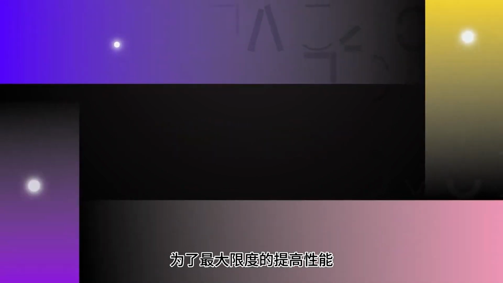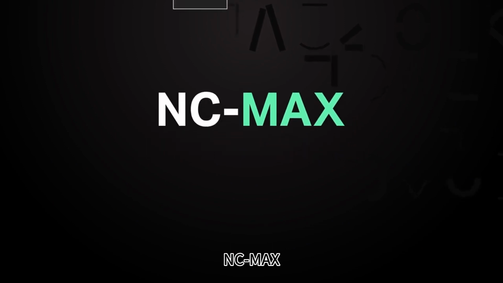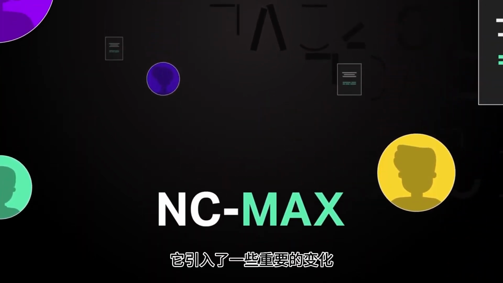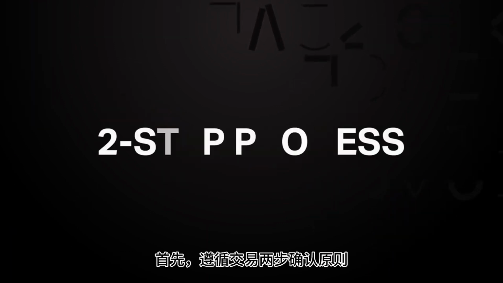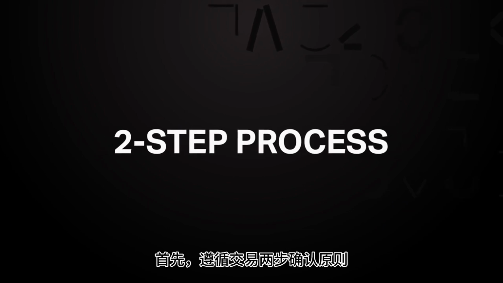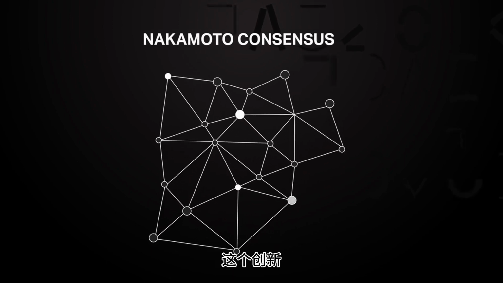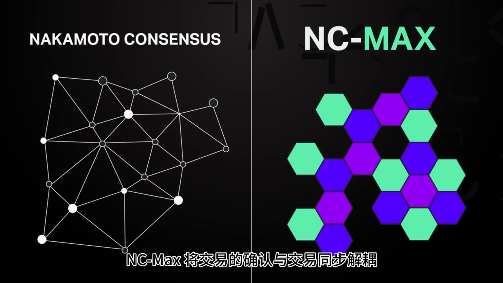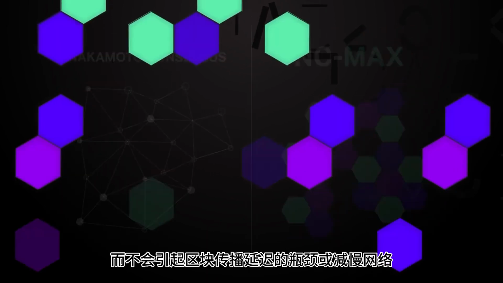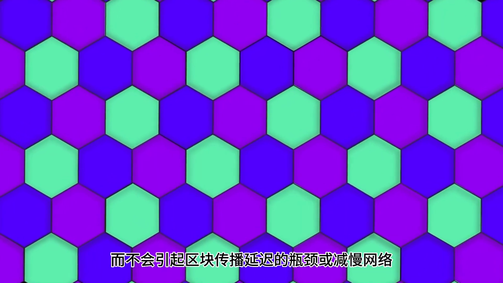But in order to maximize its performance, as well as eliminate some of the drawbacks, a modified version was proposed, NC-Max. NC-Max is a well-published, peer-reviewed consensus model that advances the original Nakamoto consensus model by introducing some important changes. First, transaction confirmation follows a two-step process, propose and commit. As compared to Nakamoto Consensus, this innovation reduces the problem of transactions not having been fully propagated across the network, thereby causing delays in block verification by other miners. Transactions now have more time to spread to all nodes without creating a bottleneck or slowing down the network.